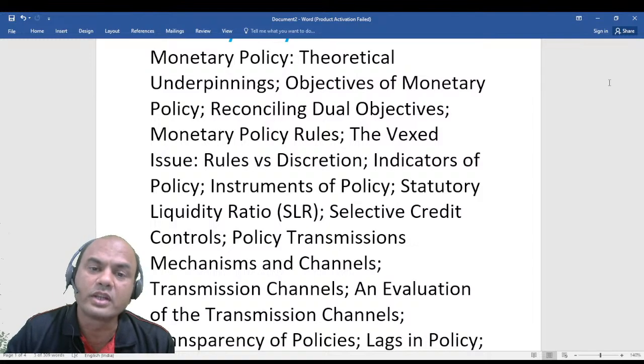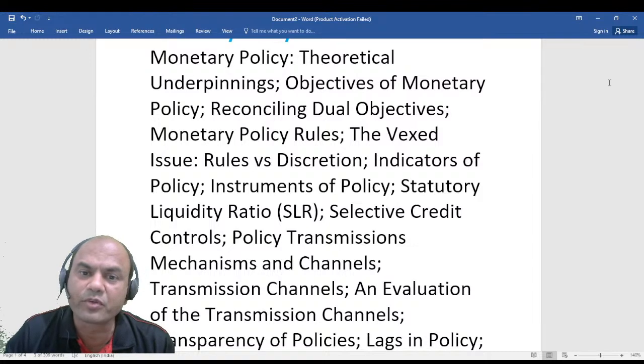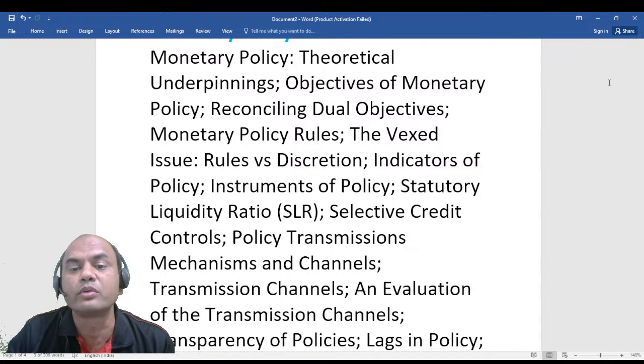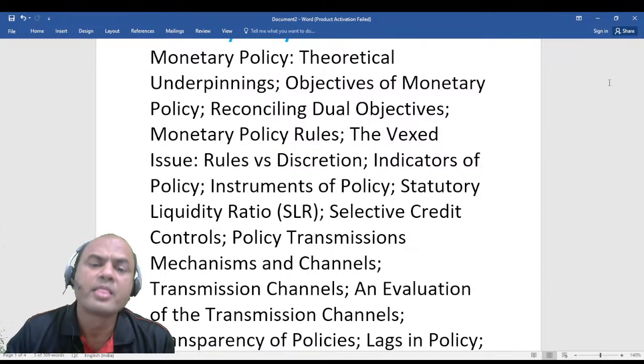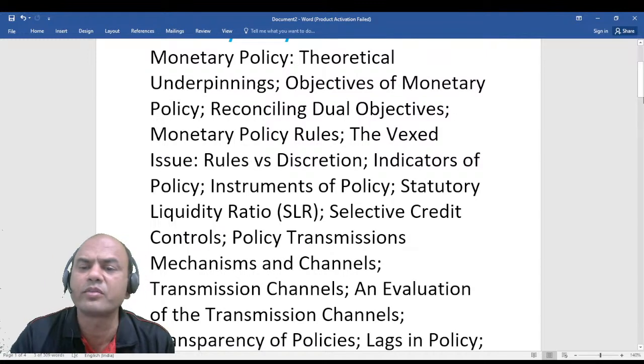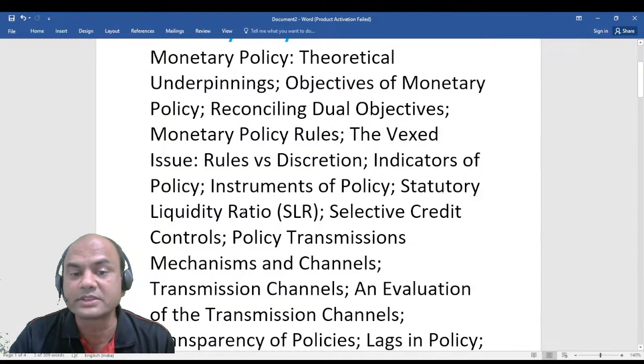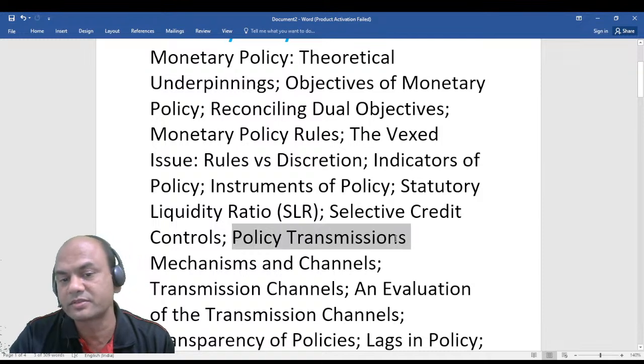And then monetary policy means whatever is the gap, for that RBI requires to print the notes. So in monetary policy we have all the instruments, then statutory liquidity ratio, selective credit controls. What do you mean by selective credit controls? What are the policy transmissions? Means how the policy is transmitted to the banks.